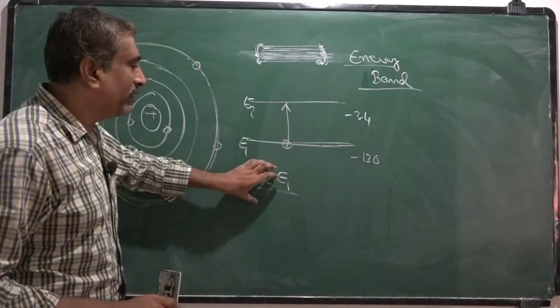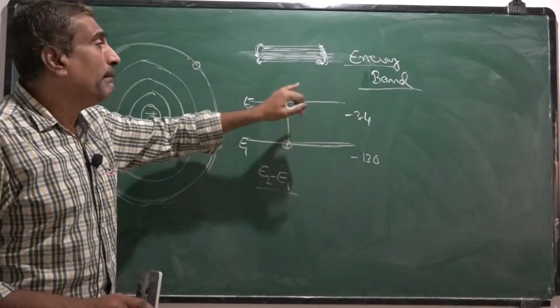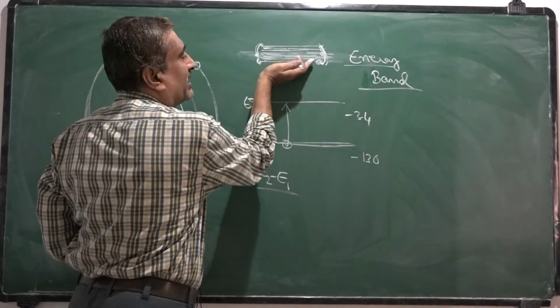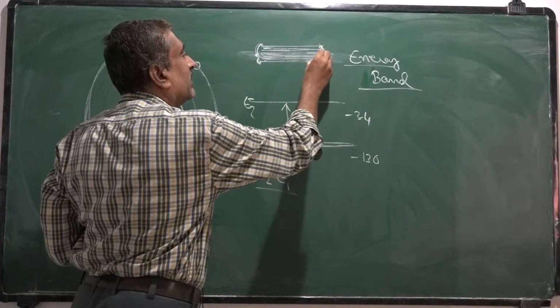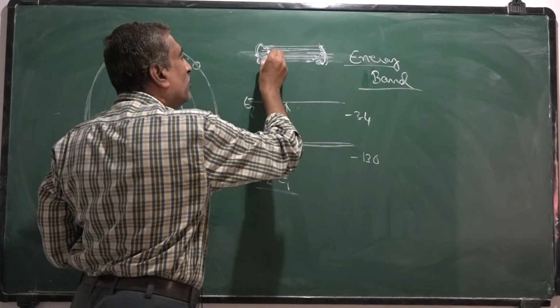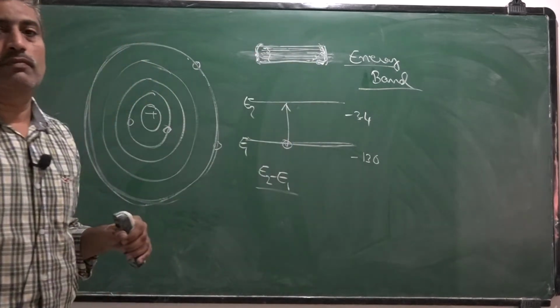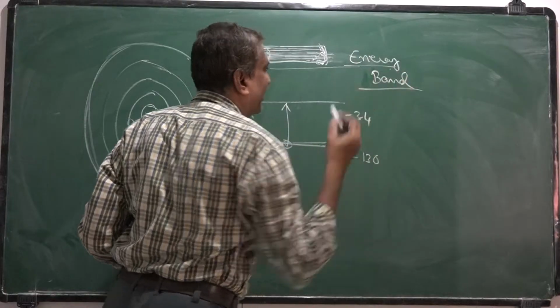This much amount of energy is supplied to this electron, then only it excites to the higher level. But in case of these energy bands, there is no need to supply external energy, so an electron can move from one level to the next level, next level. So the electron is free to move within this band. And this is called the energy band diagram.